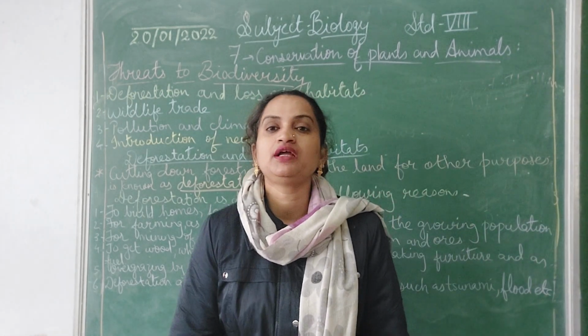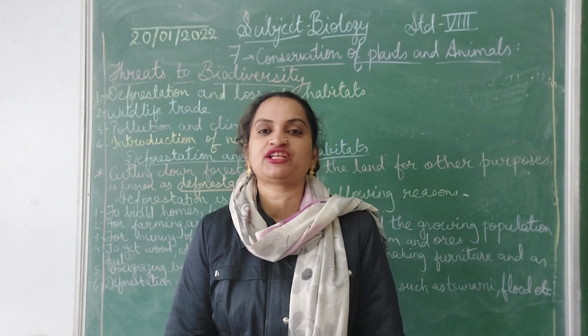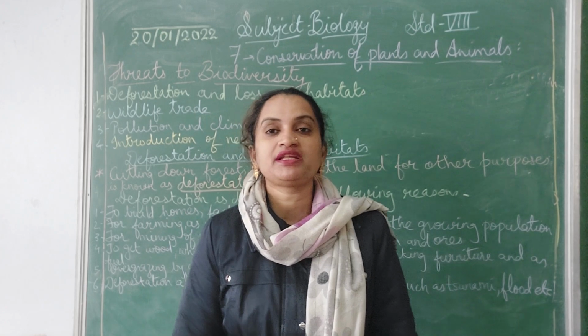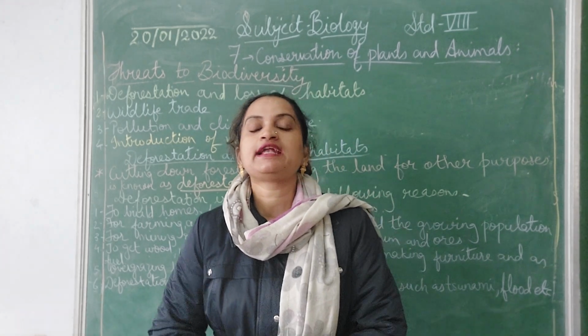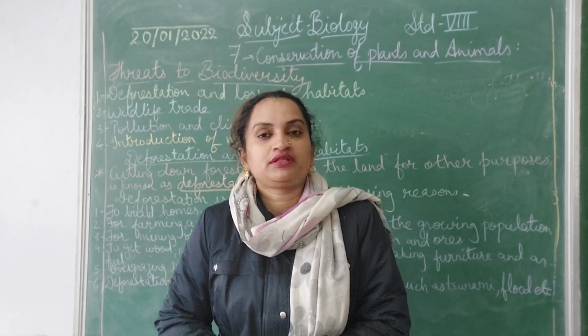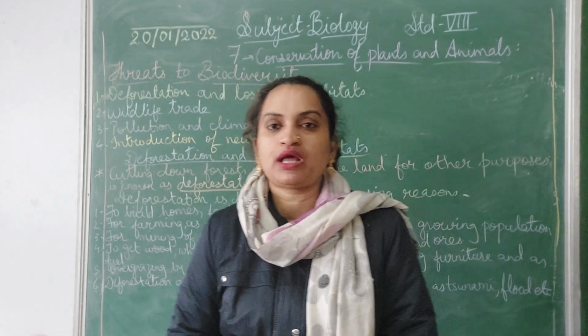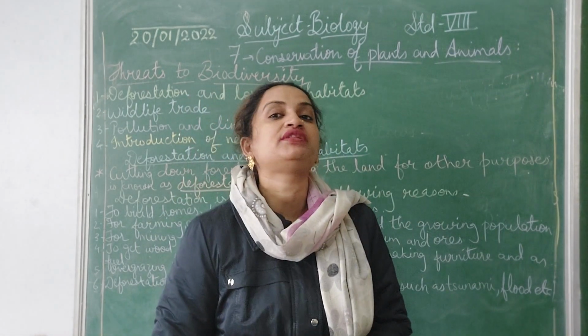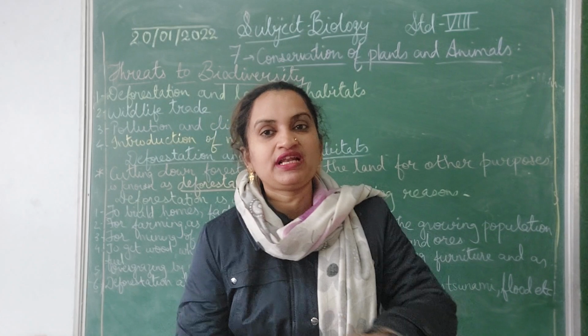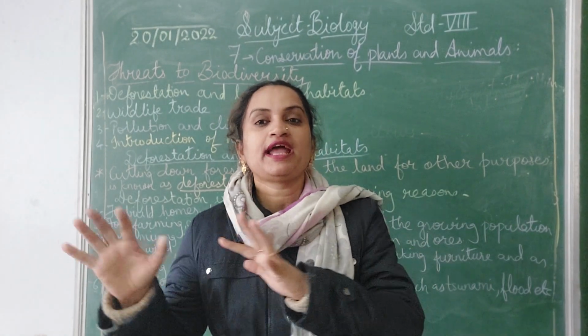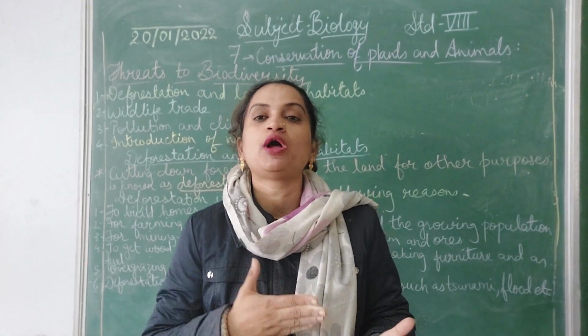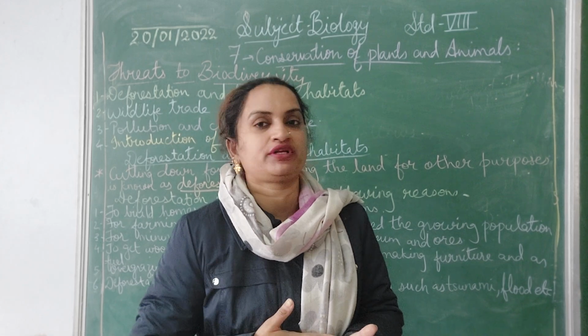See, we must be knowing about natural calamities. They are very dangerous. Examples of natural calamities are tsunami, flood and many more. What they do is, they take away a full village with them. Okay, and this is also one of the main reasons of deforestation.